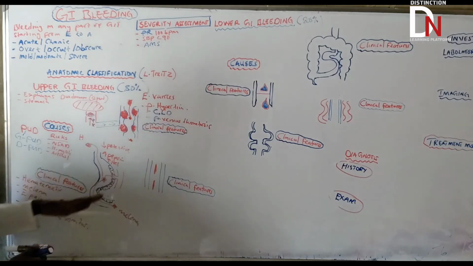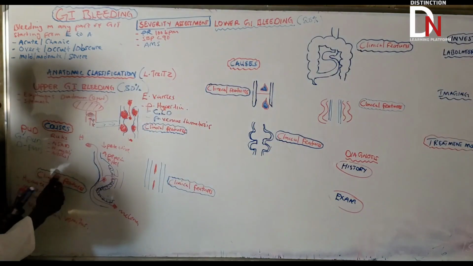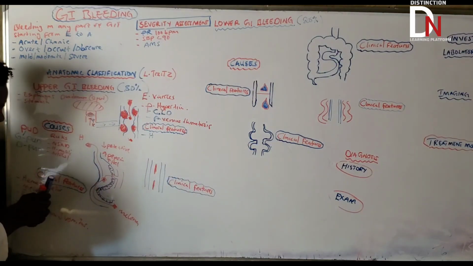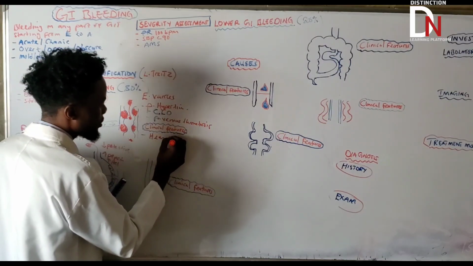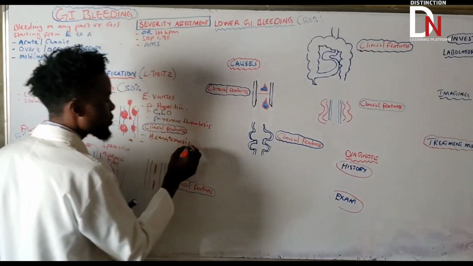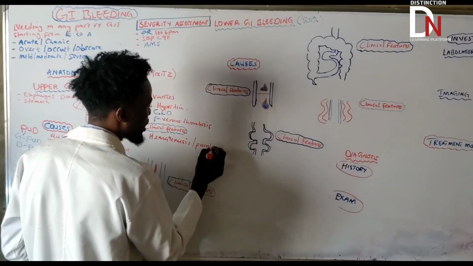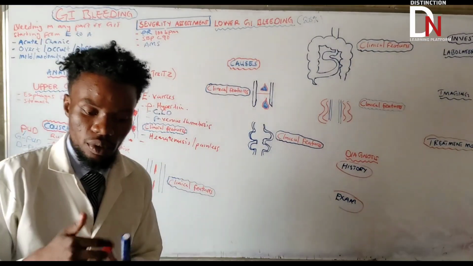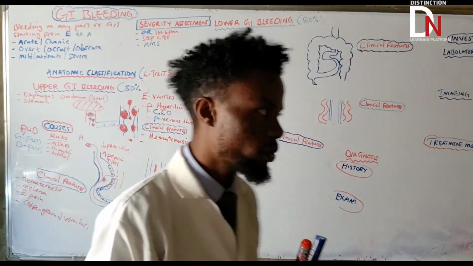So now, what are the clinical features of someone having this? We can have hematemesis, okay? Let's just use red. We can have hematemesis. What about pain? Hematemesis is associated with no pain, so painless. Very, very important concept. It is painless. The bleeding that is occurring is not associated with pain. You need to take note of that.